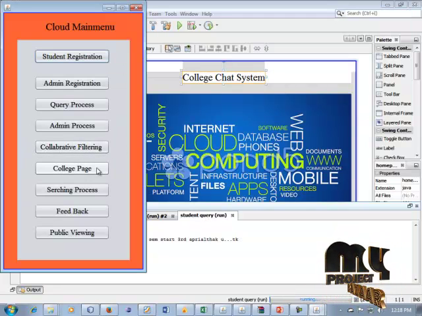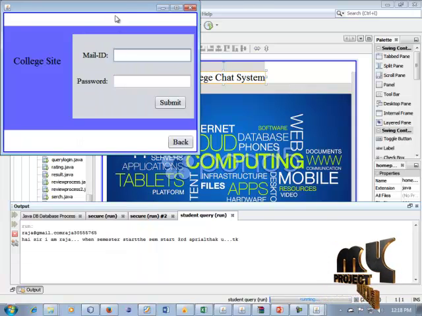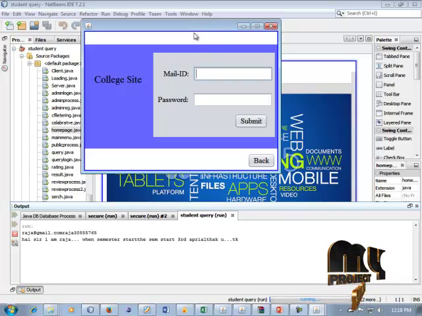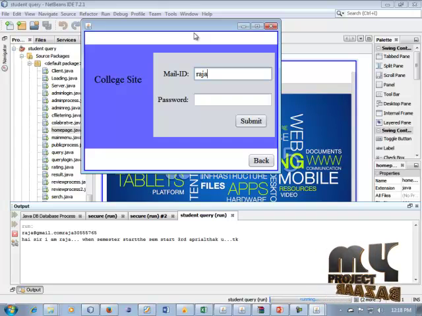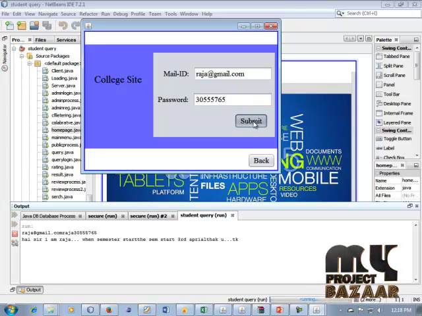So the collaborative filtering model process can be complete. The student can visit our college place and can view the top 5 ratings in this month. So the mail ID, the student registration: raja at gmail.com and the password is 3055576. So click this button.